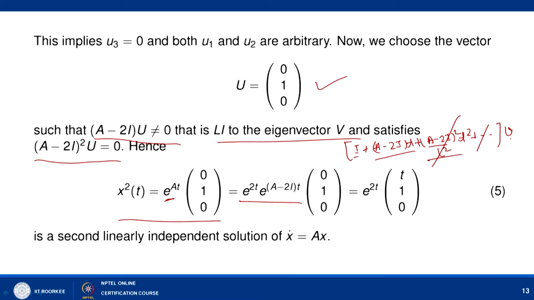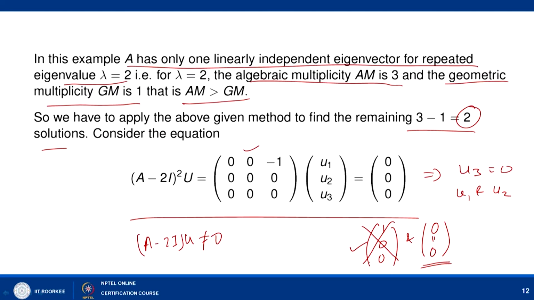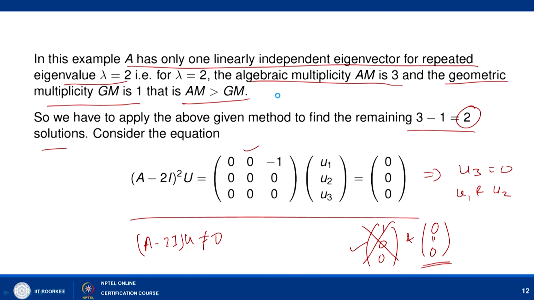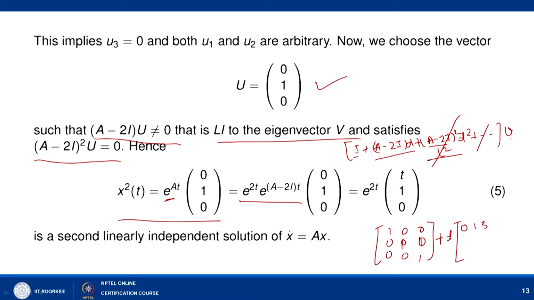So, it will have only a few terms. The identity is 1 0 0, 0 1 0, 0 0 1, plus t times (A minus 2I), which you have already calculated. So, A minus 2I is 0 1 3, 0 0 minus 1, 0 0 0, and this into v.